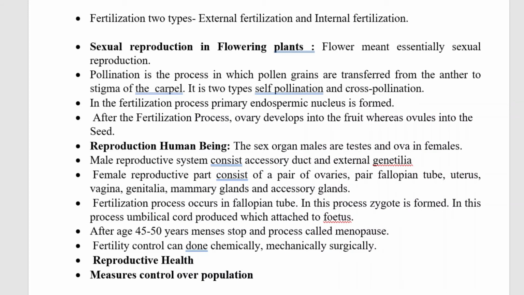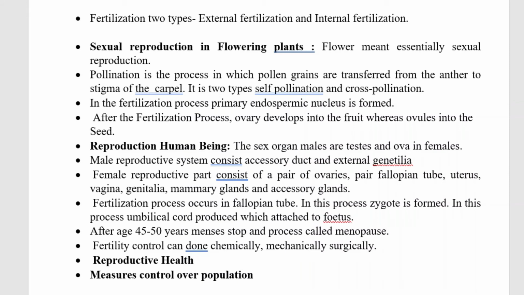After the fertilization process, ovary develops into the fruit, whereas ovules develop into the seeds. Reproduction in human beings. The sex organs in male and female are testes and ovaries.